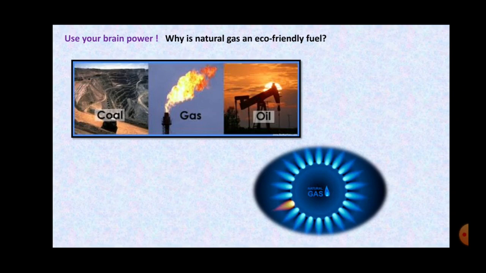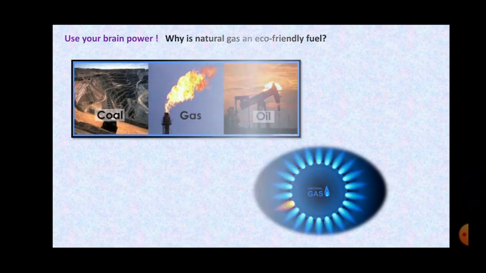The burner's picture you can see, as I said, that the gas in the cylinder is in the liquid form, but when it is coming out of the cylinder with under great pressure, it comes out in the form of the gas, okay? And the coal, gas and oil, these are the different types of fuel. As I said, fuels are in all the three states of matter, whether it can be solid, it can be liquid, or it can be in the gas form.